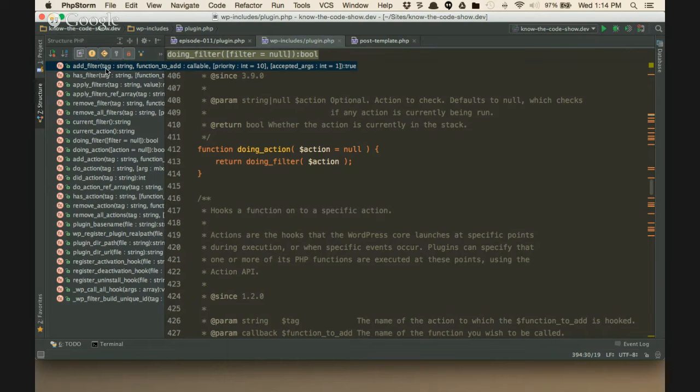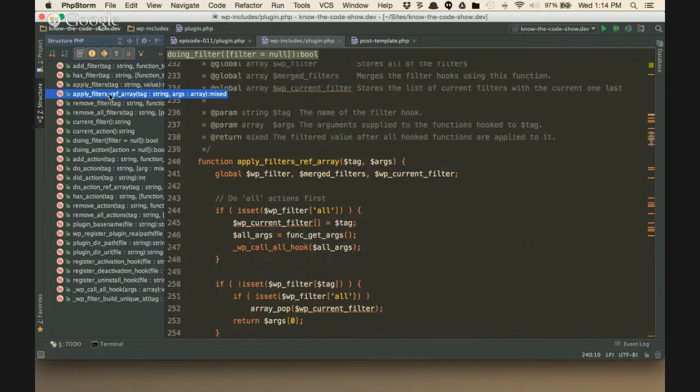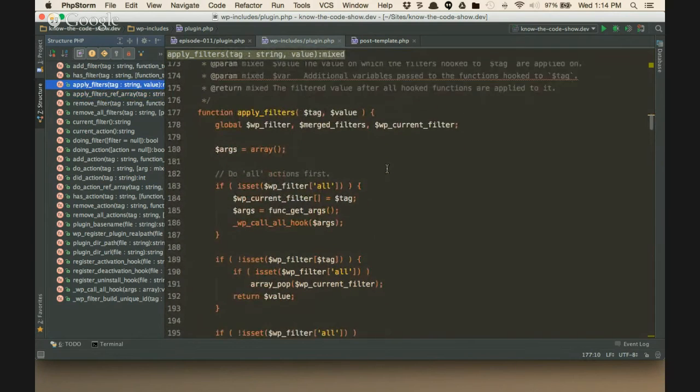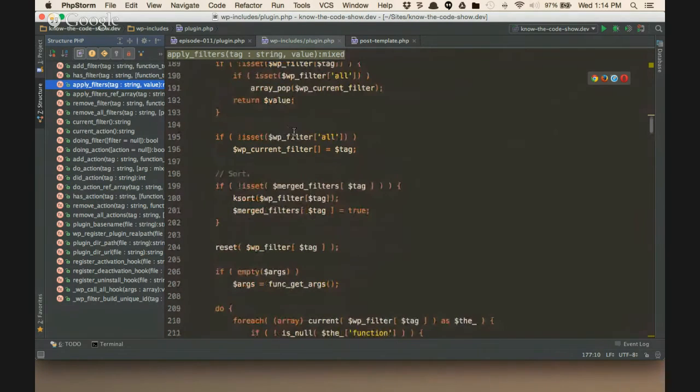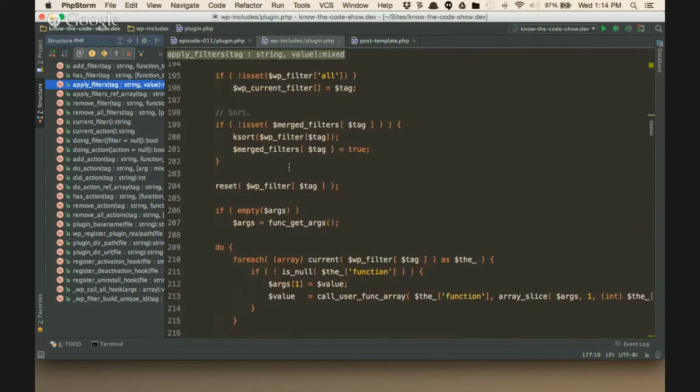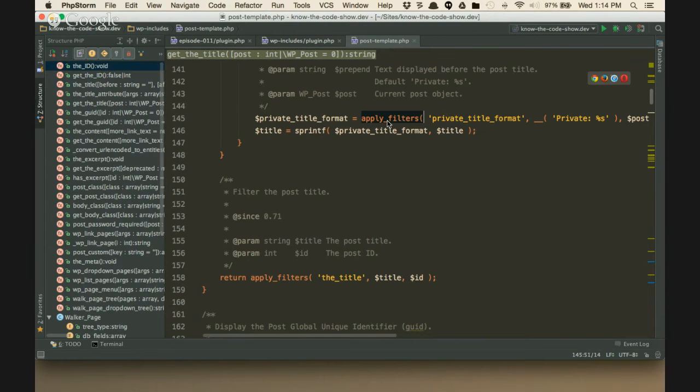And what I'm going to do is take a look at apply_filters. Oop, wrong one, that one. And we have gone through this code inside and out. And anybody who's new and has not seen this previously, there's many episodes on apply_filters where we just dissect the heck out of all these lines of code so that you understand what's happening. But let's scroll down. This is what we learned about last week. Right here is the global for the current filter.